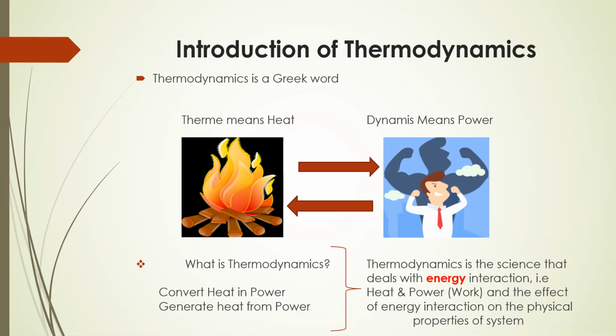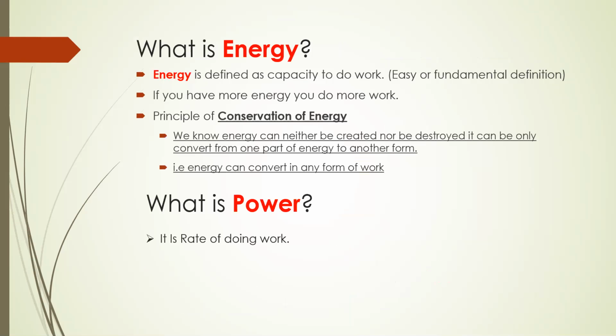It is a science that deals with energy interaction, meaning two or more forms of energy interact, either heat or power, and the effect of this energy interaction on the physical properties of the system. So convert heat into power or generate heat from power. This is the interaction between two forms of energy. So this is the introductory part, the basic definition of thermodynamics.